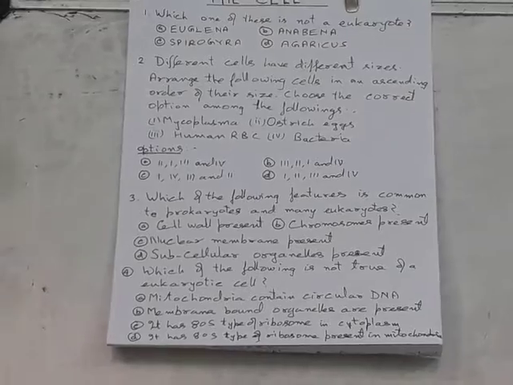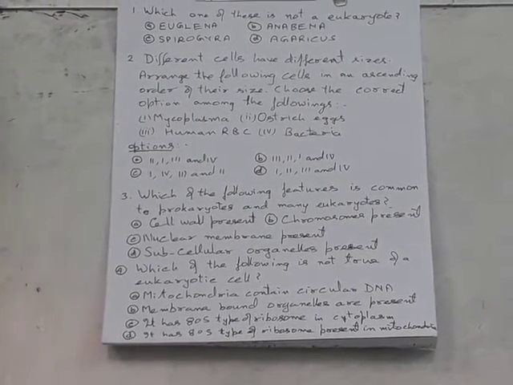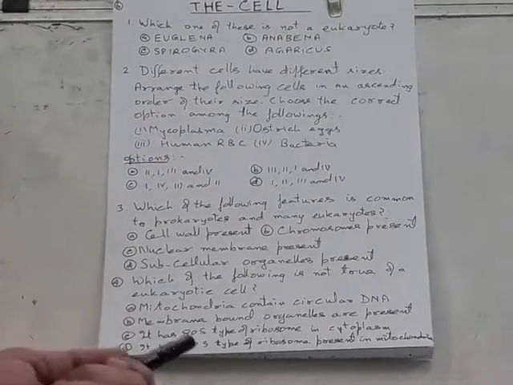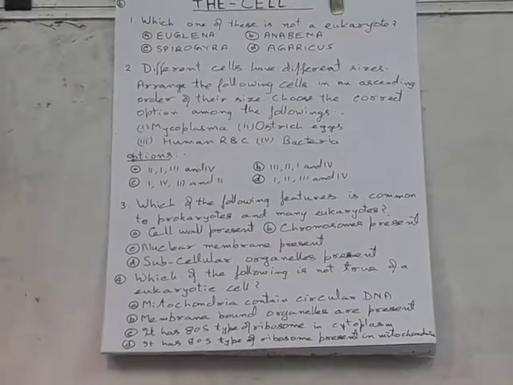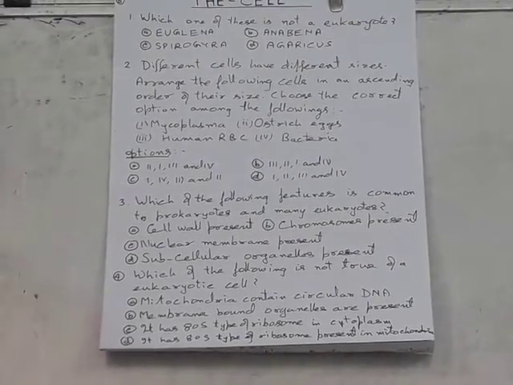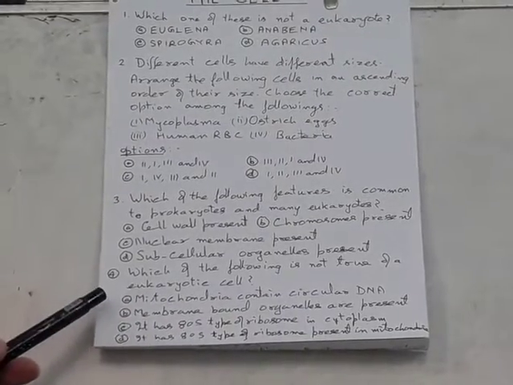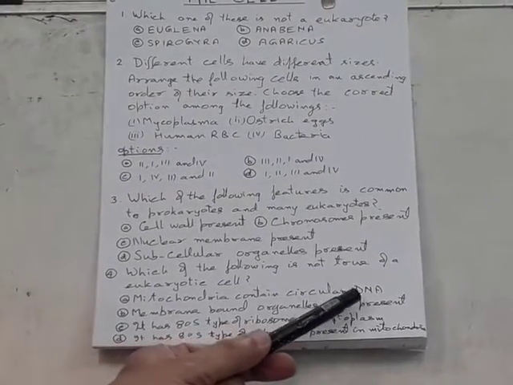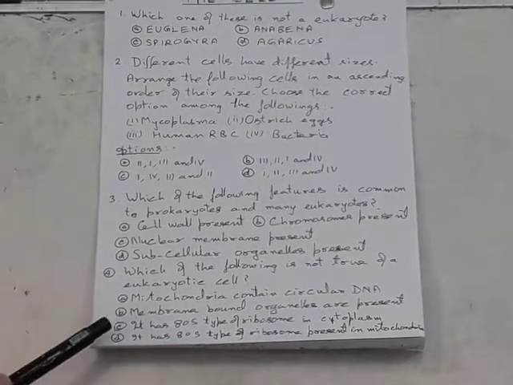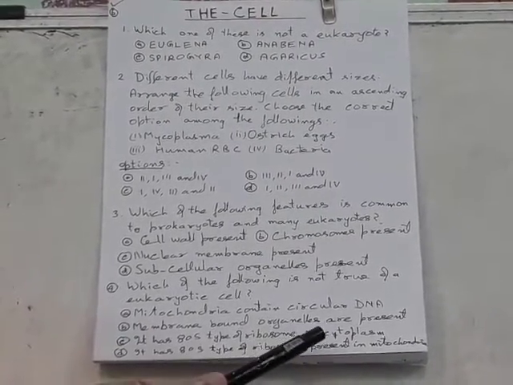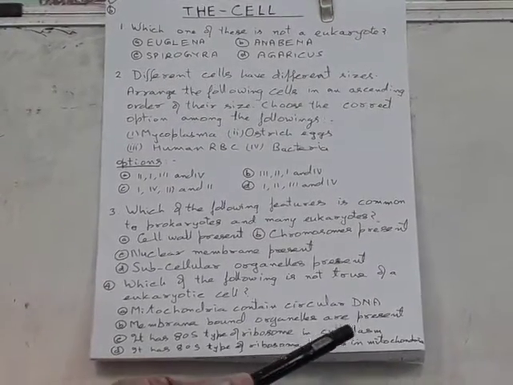The fourth question: which of the following is not true of a eukaryotic cell? Mind it, sometimes there may be a question where, among 4 answers, one is correct. In this type of question, you also get one answer which is incorrect and 3 of them correct. So, which of the following is not true of a eukaryotic cell? 1. Mitochondria contain circular DNA. 2. Membrane-bound organelles are present. 3. It has 80S type of ribosome in cytoplasm. 4. It has 80S type of ribosome present in mitochondria.